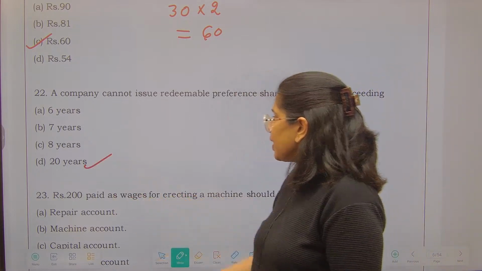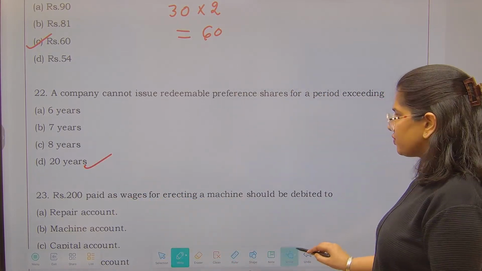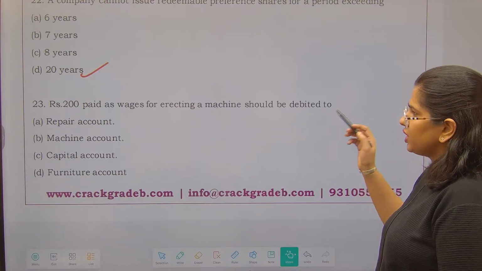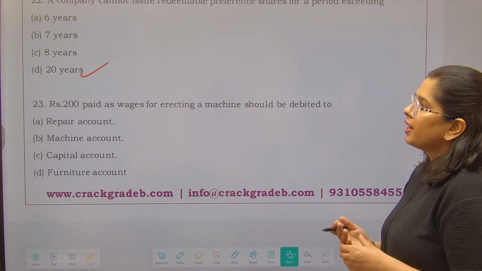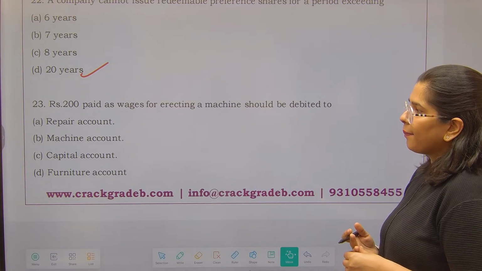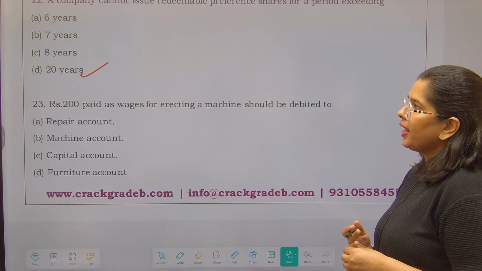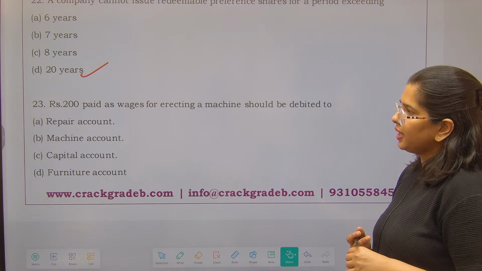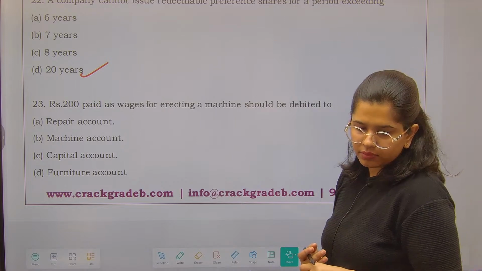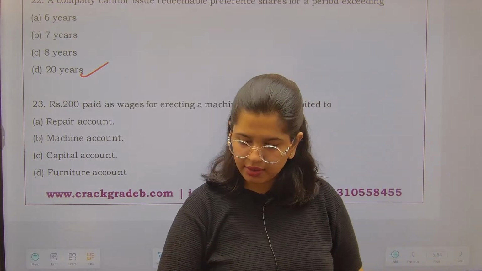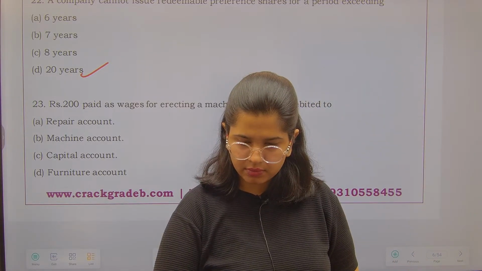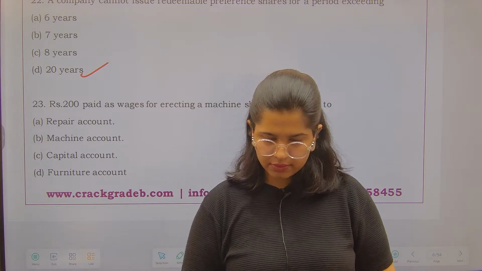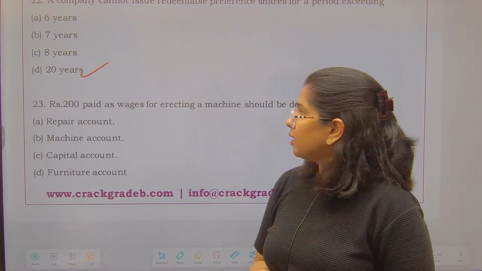A clear thing. Next is: 200 paid as wages for erecting a machine should be debited to repairs, machine, capital, furniture. Where should it go? Question number 23. बताइए. Yes.